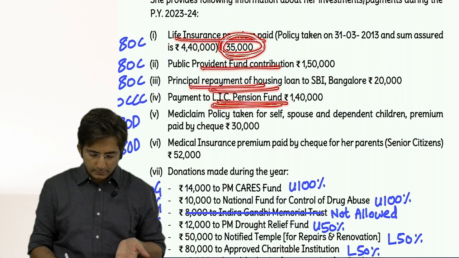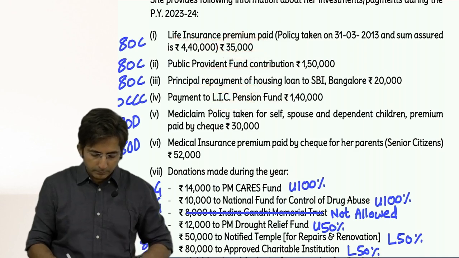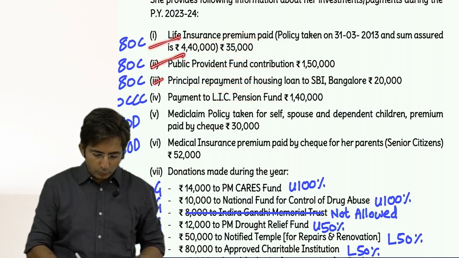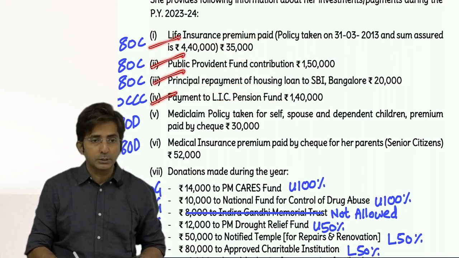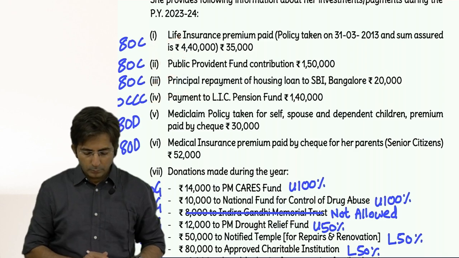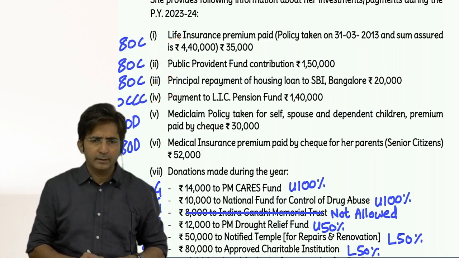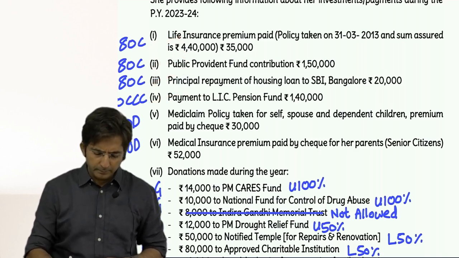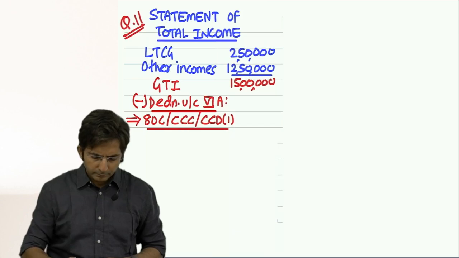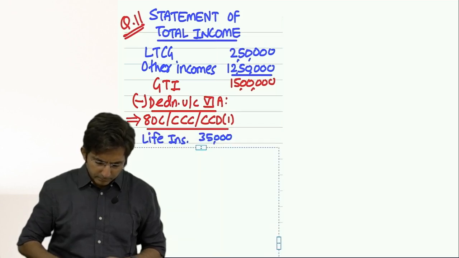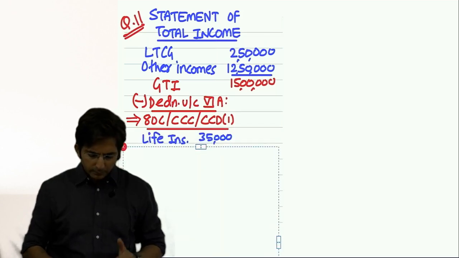Write all this. There are in all 4 items, the first 4 items of the question. Copy one by one. First you will write life insurance premium. How much is it? 35,000.